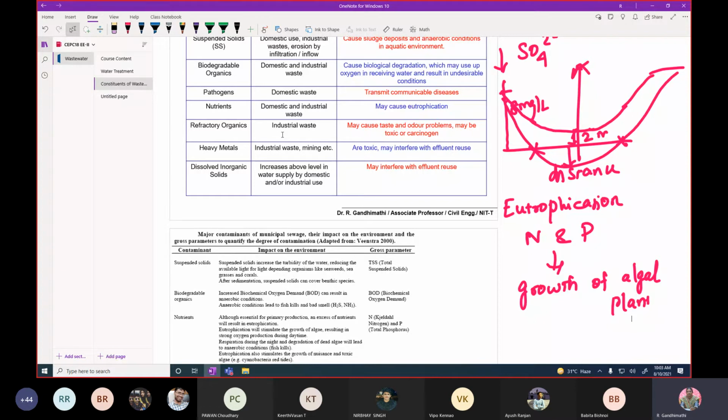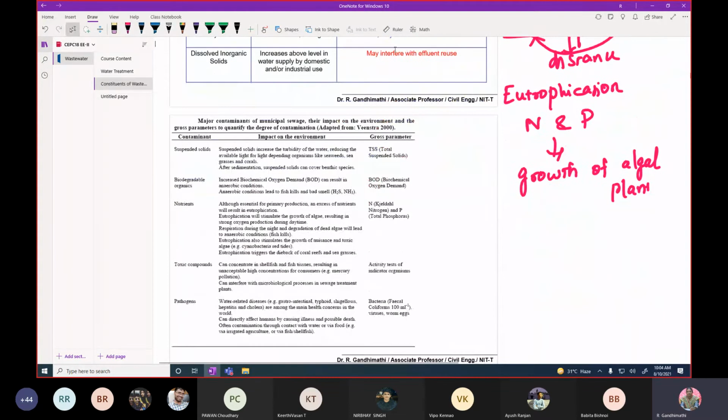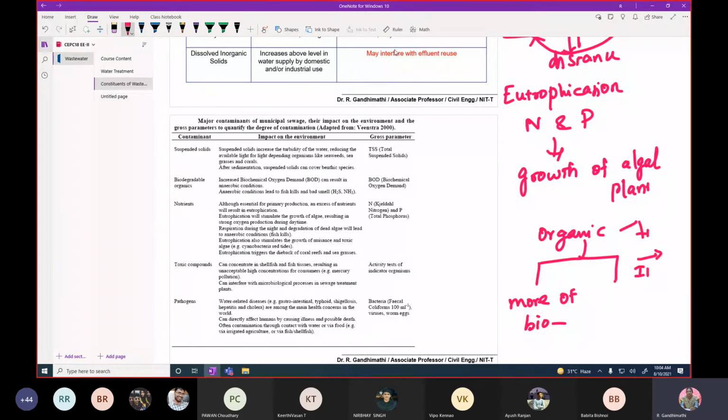Then one more thing I forgot about, that is the refractory organics. This is especially from the industrial wastewater. Refractory organics means it's an organic compound, more of an inert fraction. Municipal wastewater organics are more biodegradable, whereas in industrial wastewater, the organics are less biodegradable, but inert. They are inert in nature, cannot be degraded by microorganisms.